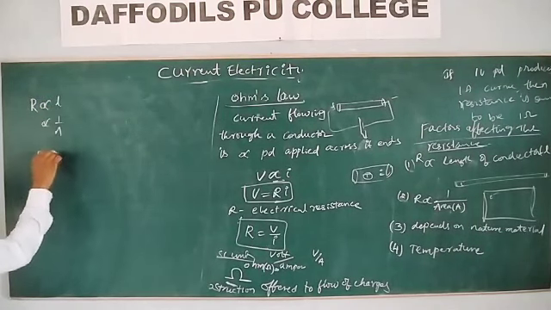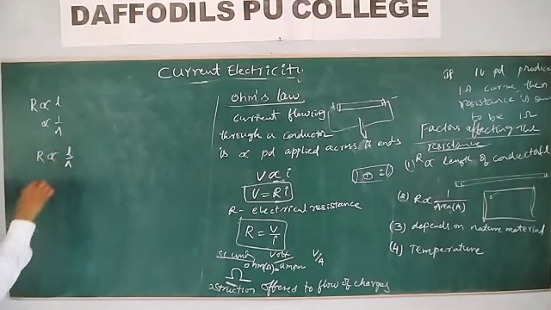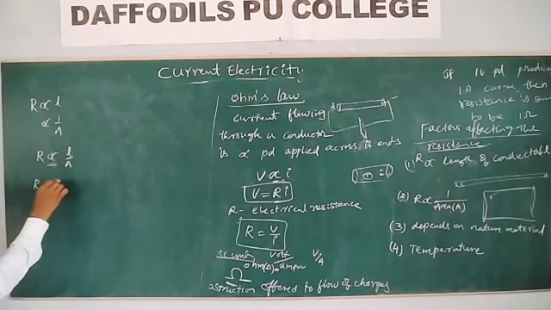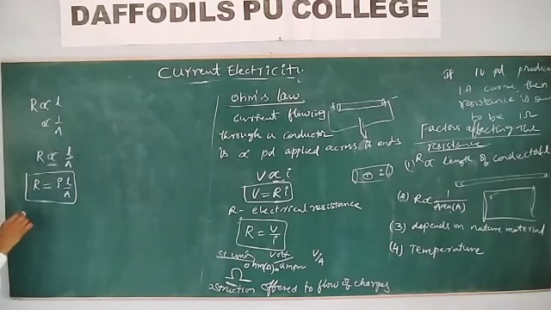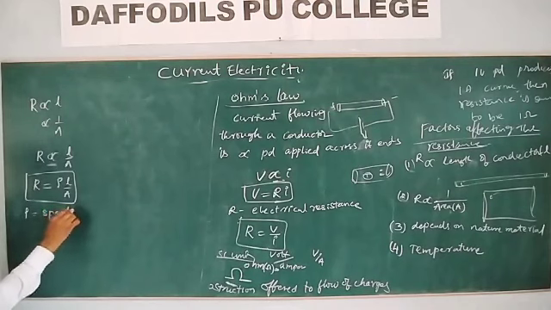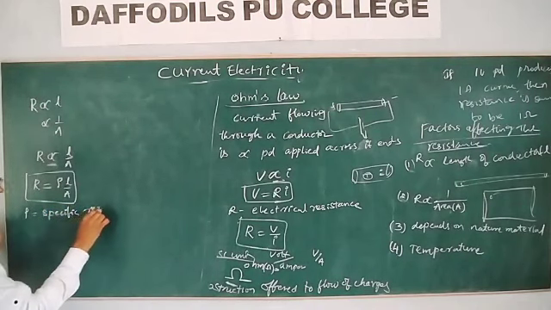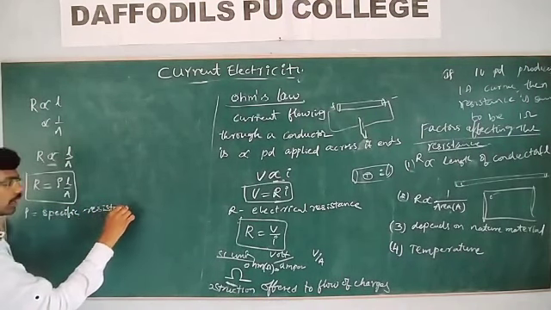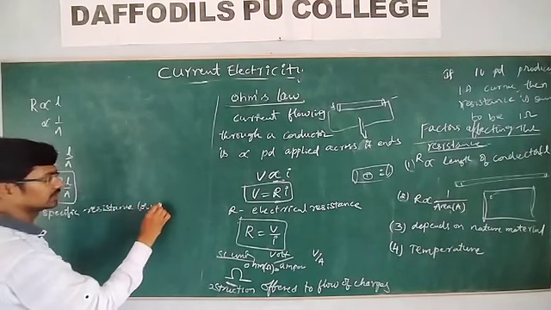Therefore, resistance is directly proportional to L by A. By removing the proportionality constant, let me write R is equal to some constant rho into L by A, where rho is called specific resistance or resistivity.